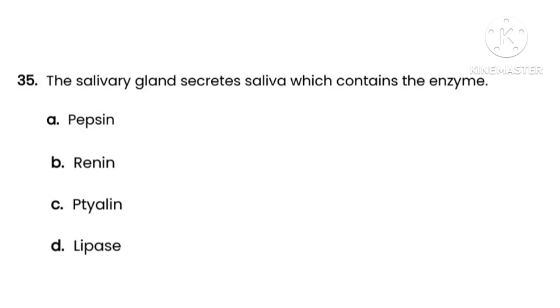Next, question number 35. The question is the salivary gland secretes saliva which contains the enzyme. Options are option A, pepsin, option B, renin, option C, ptyalin, option D, lipase. So here the correct option is option C, ptyalin. Ptyalin performs the digestion of starch, and this ptyalin is also known as salivary amylase.